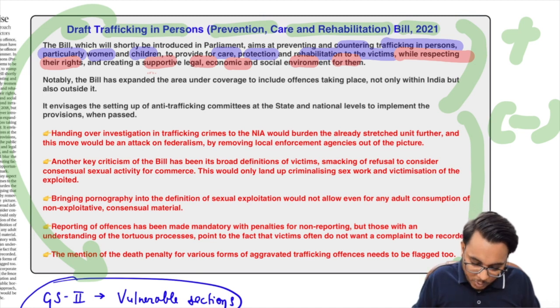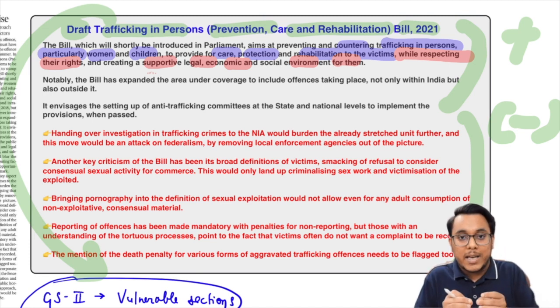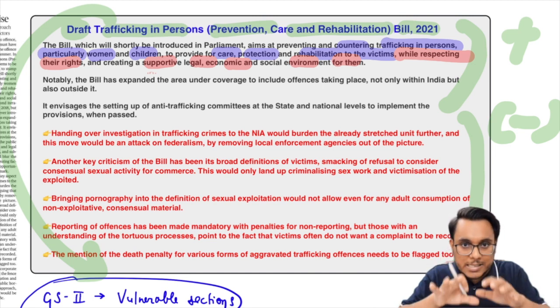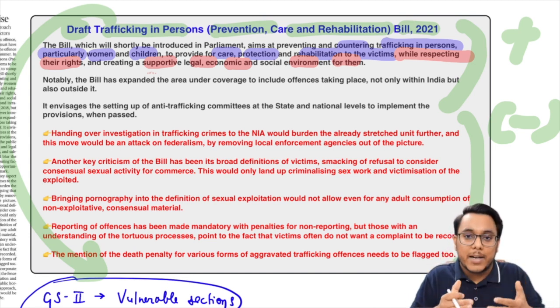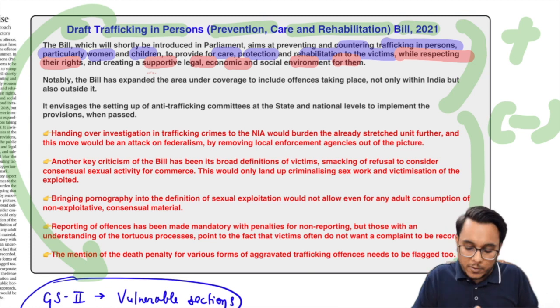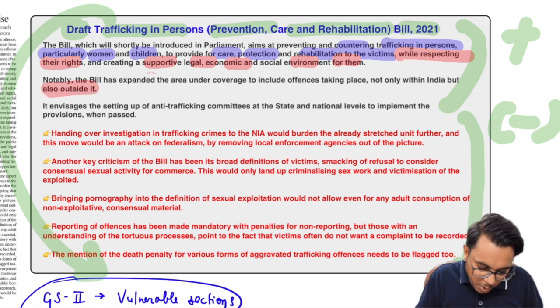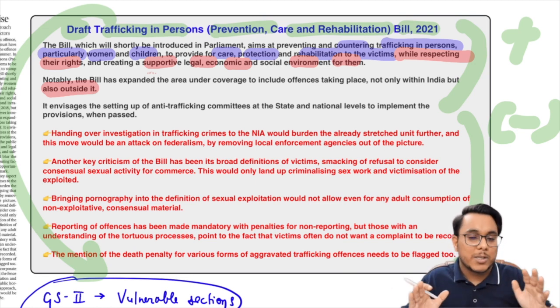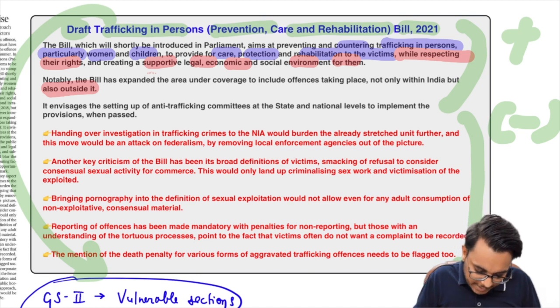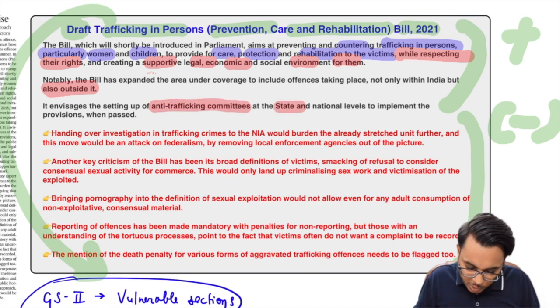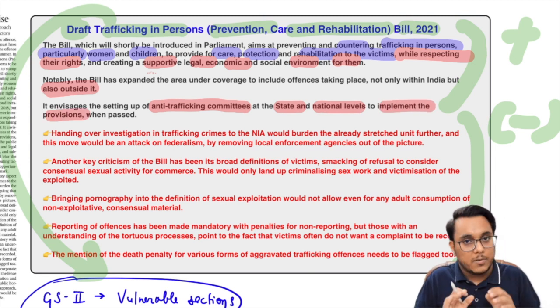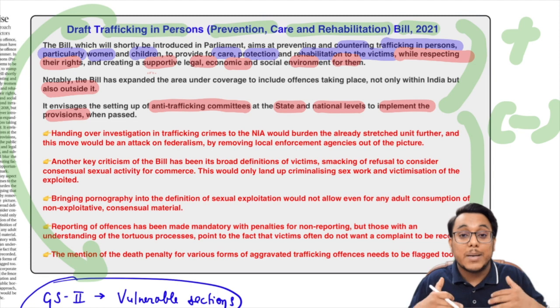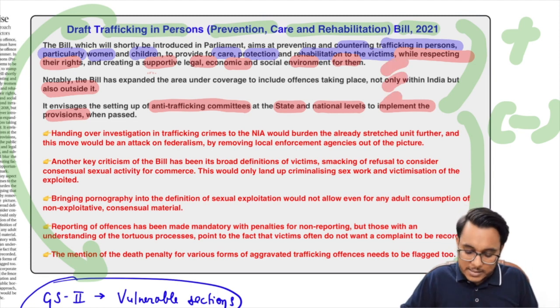After that guys, it has been provided that the jurisdiction can be exercised to rescue or safeguard the trafficked people, not only in India, but guys, also outside of India such enforcement could be made. So guys, the jurisdiction or the territorial scope has also been enhanced. Then it has been provided that anti-trafficking committees at the state as well as national level will be established to implement the provisions when it is passed. So better accountability, better enforceability will also come. So all these are good provisions.